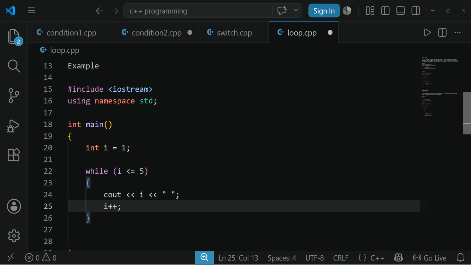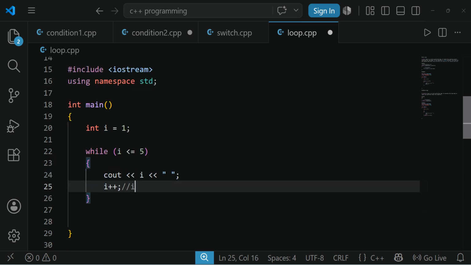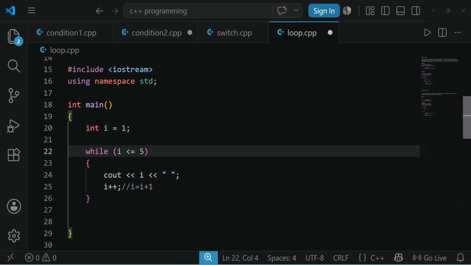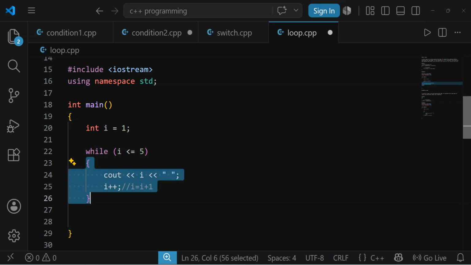The increment happens over here. i plus plus means i equals i plus 1. Now, i equals 1. It will check the condition i less than or equals to 5. The condition is true, so it will enter this particular block. It will display i as 1.